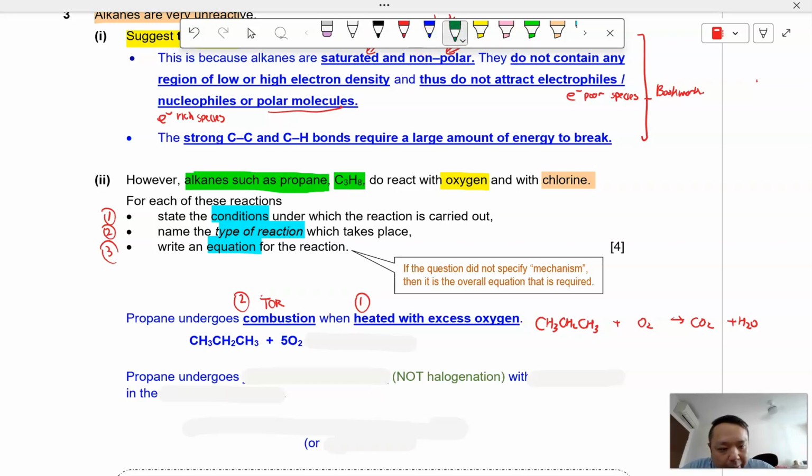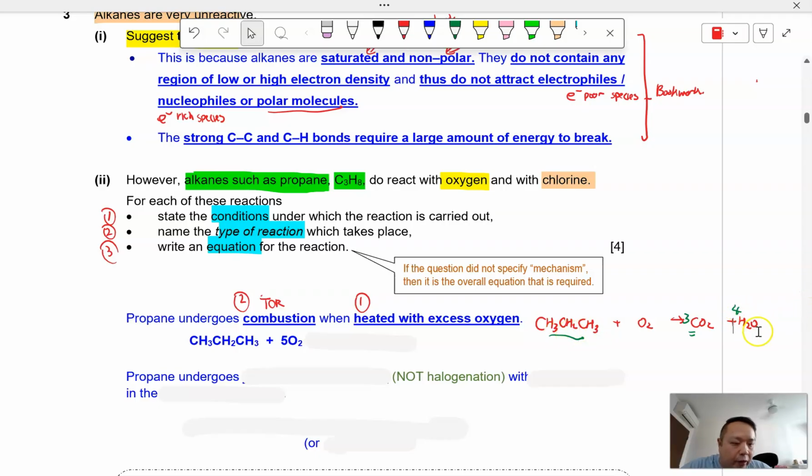First of all, we balance the carbon first because it's one of the easiest elements to balance. Why so? Because carbon only appears once on the right hand side in CO2 and also once on the left in propane. So 3 CO2. Next we balance hydrogen. In total, we have 8 hydrogens, so therefore we need 4 water molecules. 4 times 2 hydrogen, you can therefore get 8 hydrogen atoms.